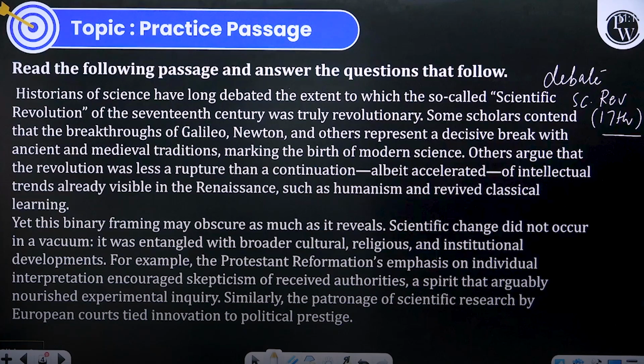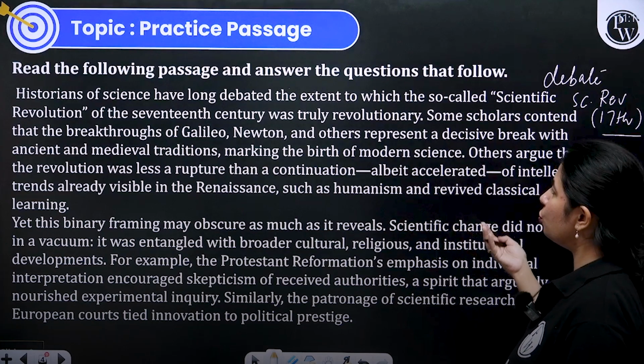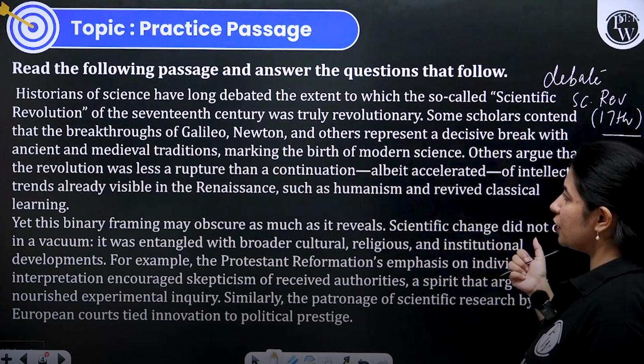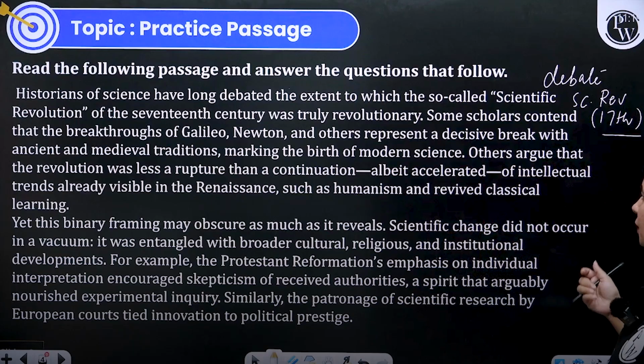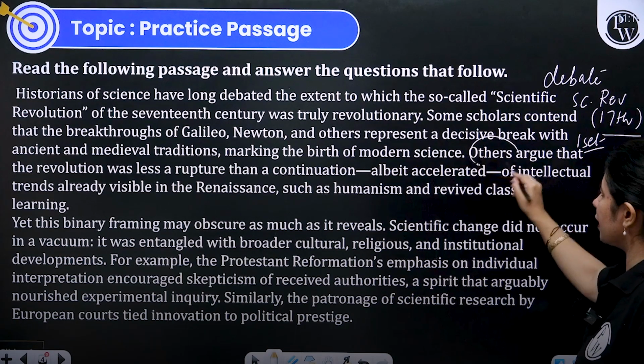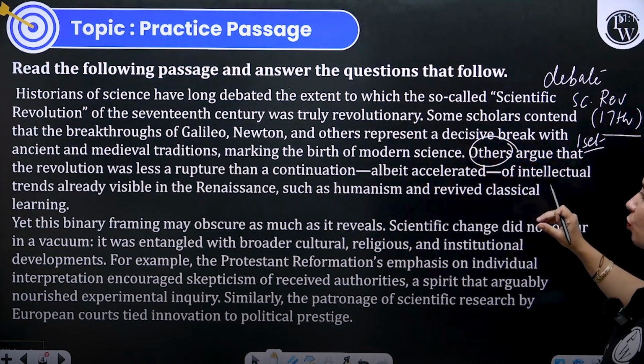Now, some scholars contend, they argue that the breakthroughs of Galileo, Newton and others represent a decisive break with ancient and medieval traditions, marking the birth of modern science. So there is one set of perspective that we have got, and others. Can you pay attention to the transitions? Others argue that the revolution was less a rupture.